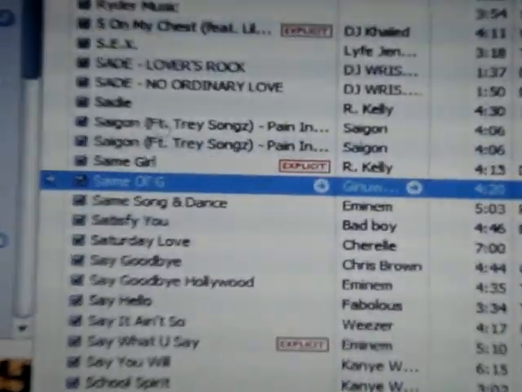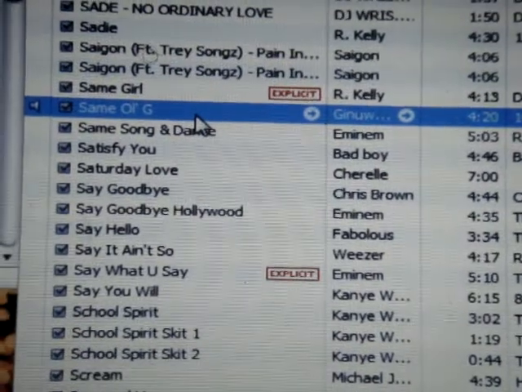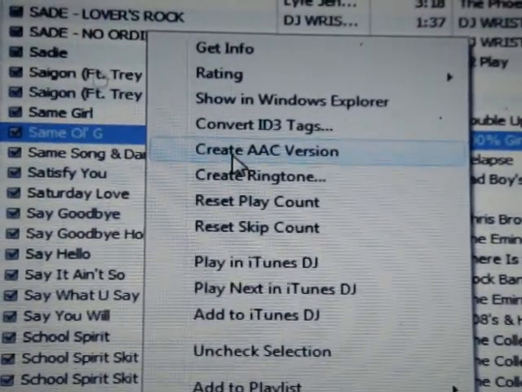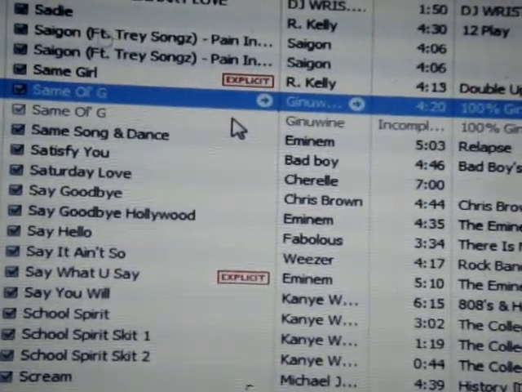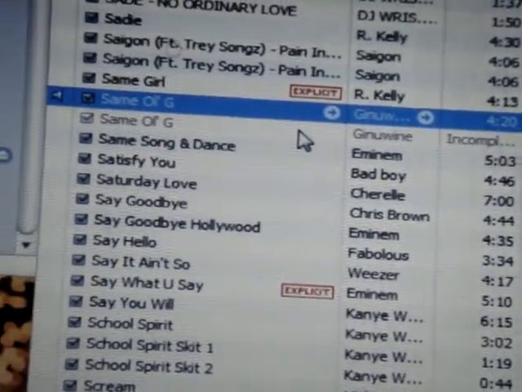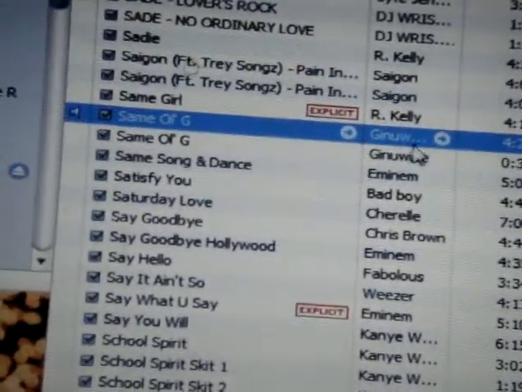You're not done yet. Almost done. Now you go back to the same song, Same OG. That's the one I picked. I want you to right click once again and go to Create AAC Version. Now when you hear this thing go ding, it means it's done. Not completely done, but when you see this shaded gray, it means it's copying it. Now you heard it ding, you're almost done.